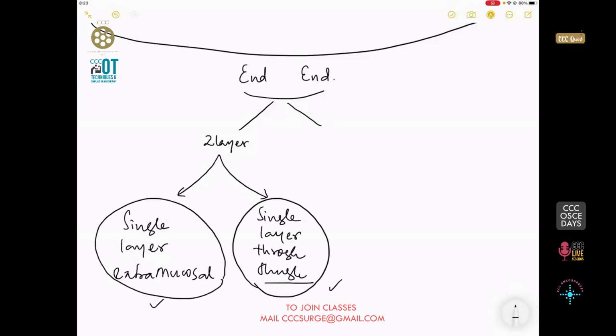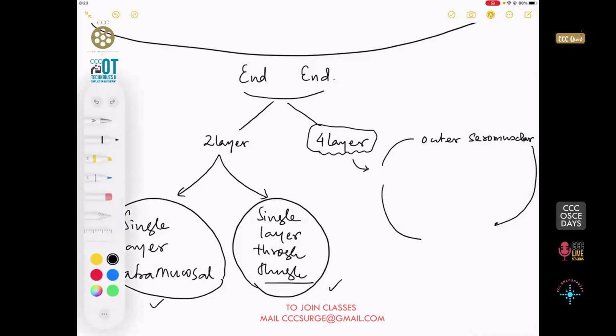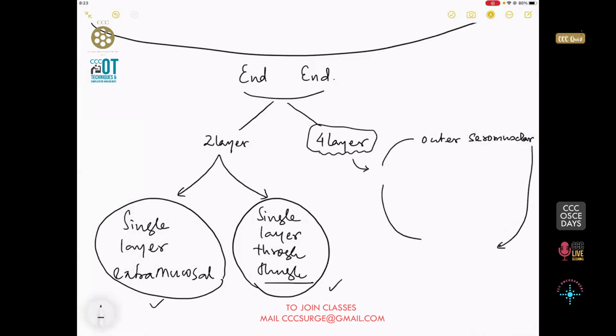And if you work with most other surgeons, they do the standard 4-layer, which means suture 1 takes the outer seromuscular layer, and the same suture is then rotated on the 4th layer to give the outer seromuscular, whereas the second and third layer are through and through, posterior through and through, and anterior through and through.